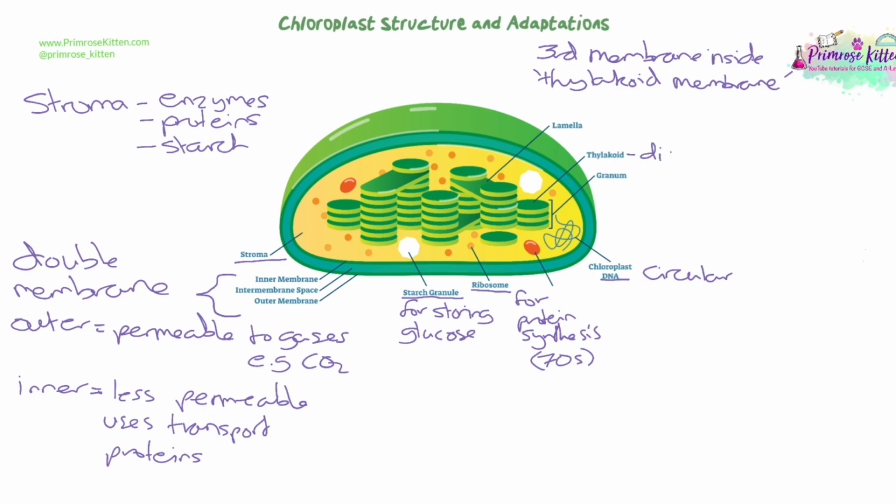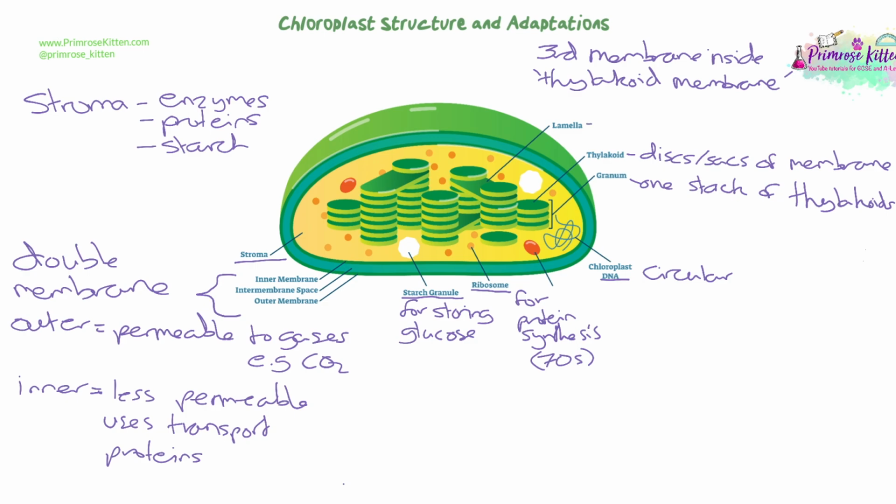So the thylakoid is a disc or a sac of this membrane. It's made of membrane, so it has the photosynthetic pigments in the membrane that are going to absorb the light, and it has a thylakoid space or lumen inside that disc. These thylakoids are stacked up together on top of each other like a stack of coins, and one stack of thylakoid discs is known as a granum, and then there are lots of them you can see.